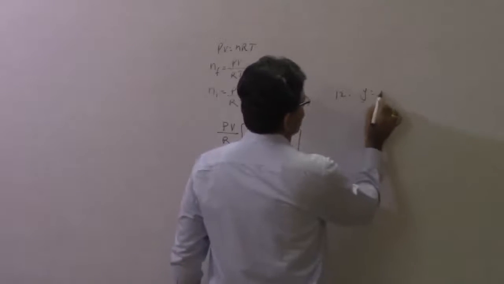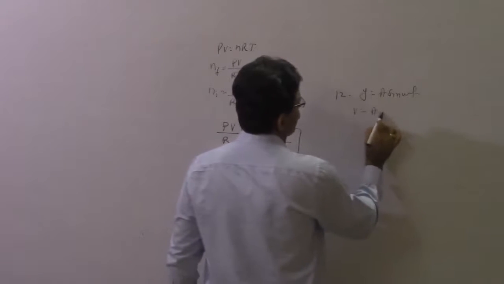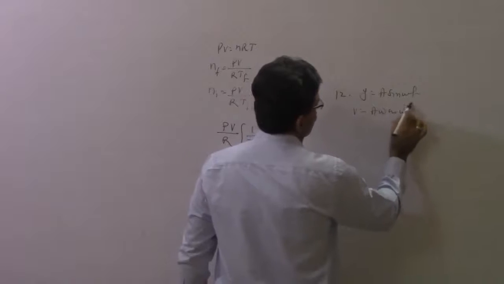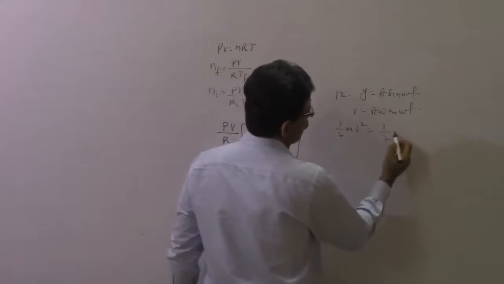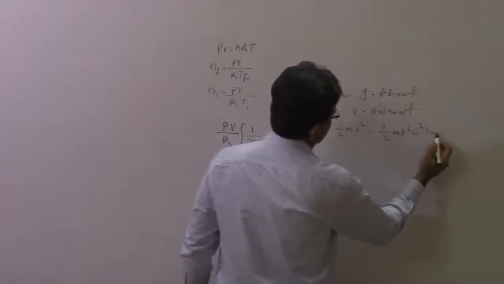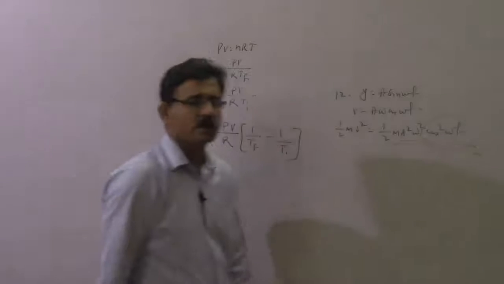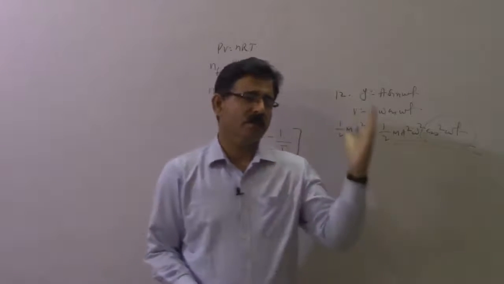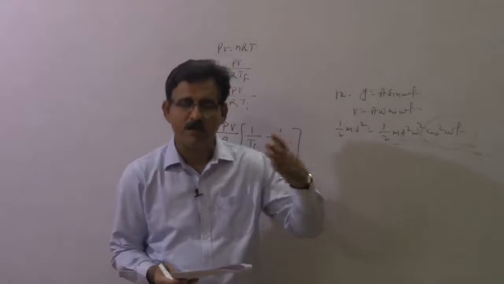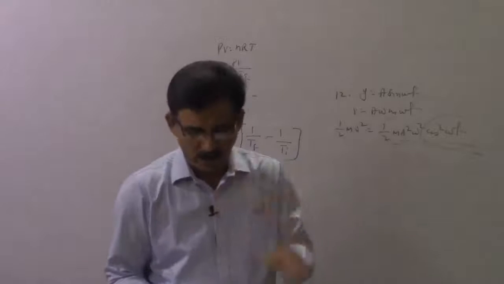You see, y is equal to a sine omega t, velocity is equal to a omega cos omega t. And you know 1 by 2 mv square will be equal to 1 by 2 m a square omega square cos square omega t. That means when the velocity is maximum at the mean position, the energy will be maximum. So option number 1 is overruled. 2 also goes because at t equal to 0 you have a minima.